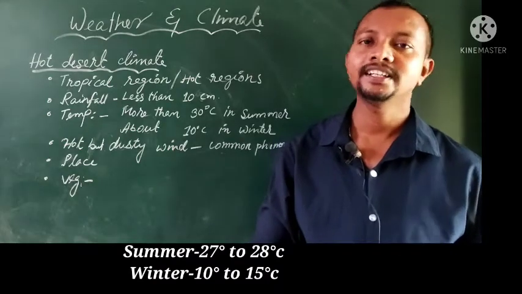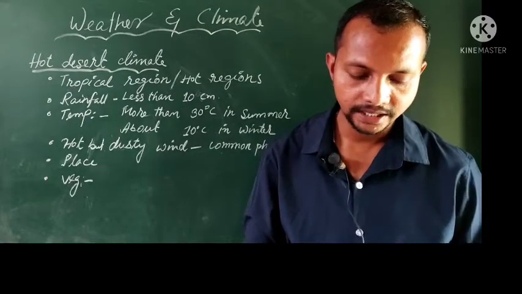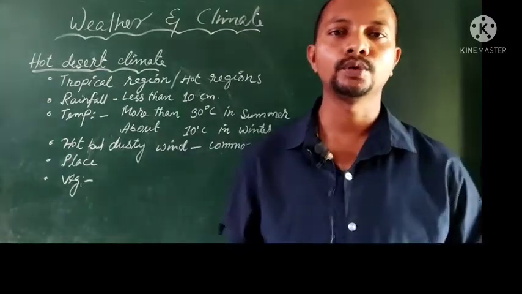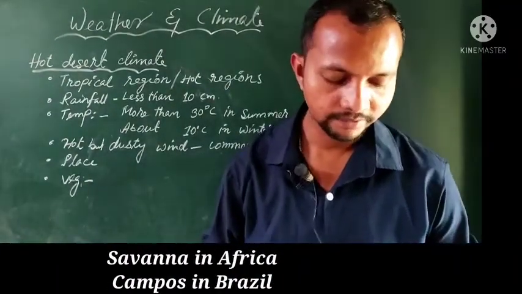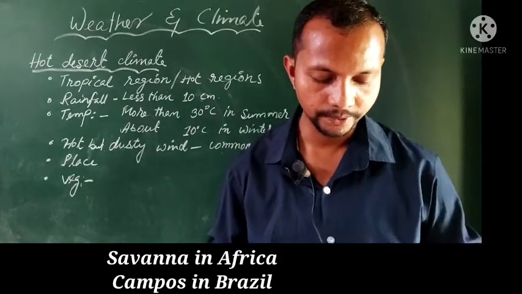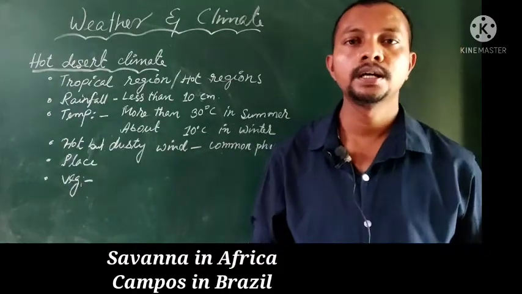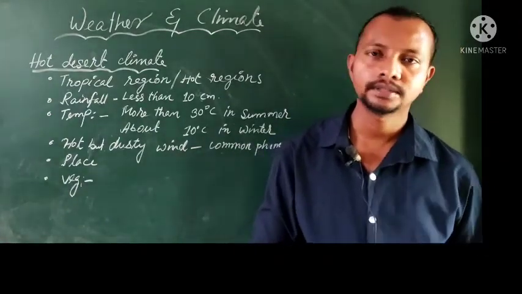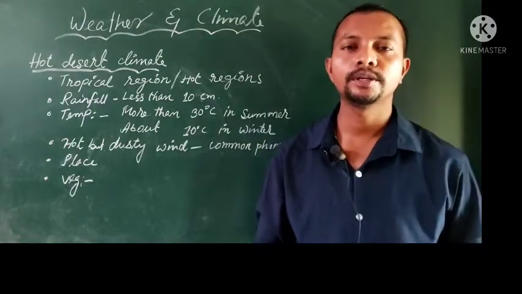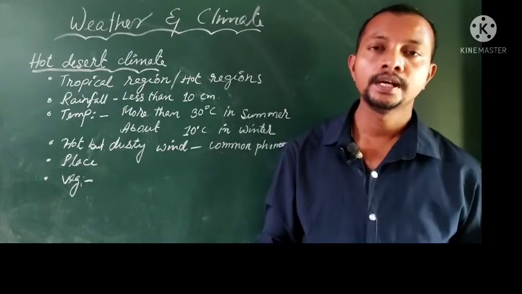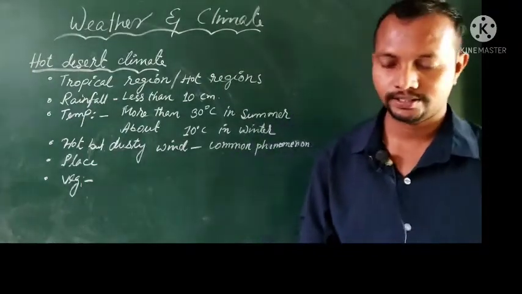Next question was, name the vast grassland in Brazil. I'm giving you the name for both, one in Africa and one in Brazil. In Africa it is savanna grassland, and in Brazil it is campos. So for that particular question, your answer will be campos. It is in Brazil, and savanna is in Africa. So these were the answers of last class.